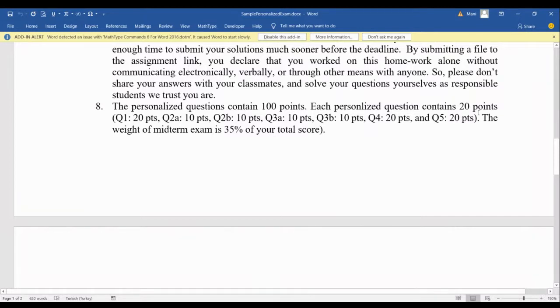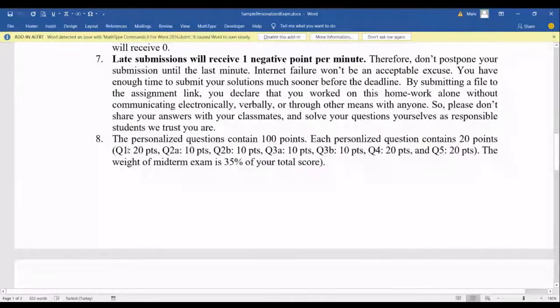The personalized questions contain 100 points. Each personalized question contains 20 points. So what do we mean by that? It means that question 1 contains 20. Question 2 together contains 20. And I will explain more details. Well, what do I mean by question 2A and question 2B?